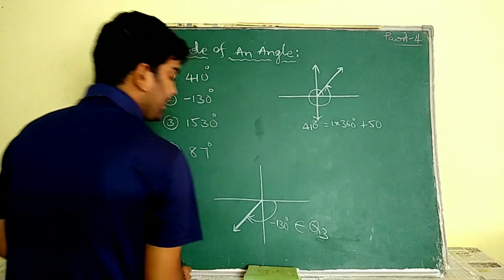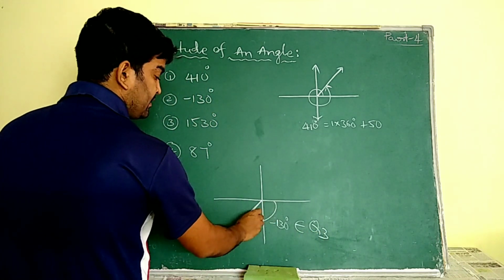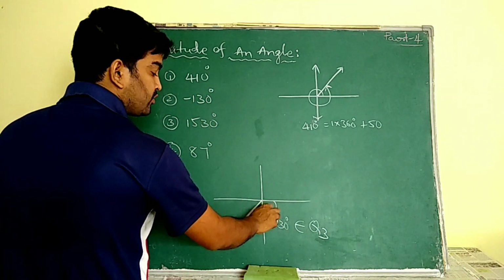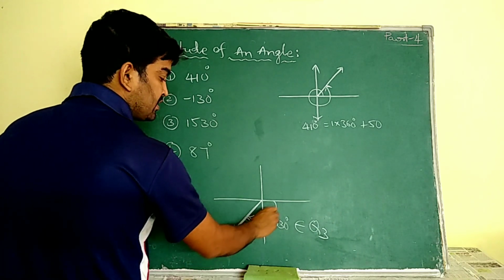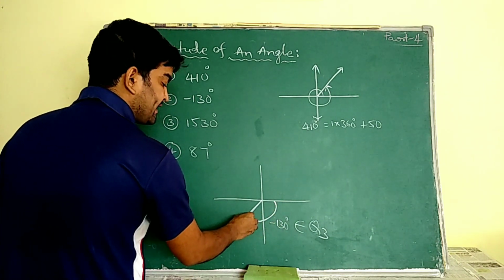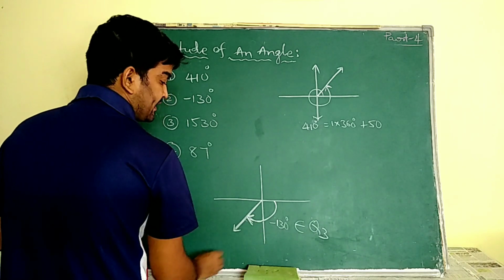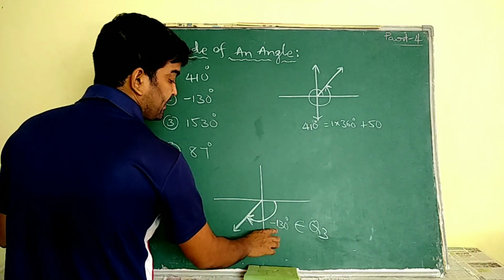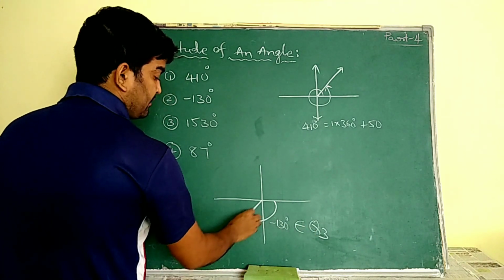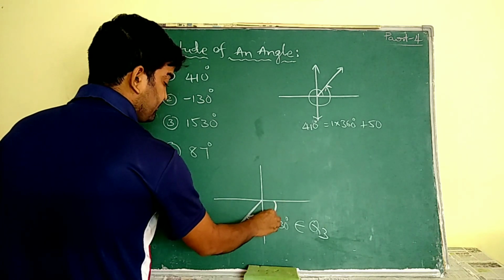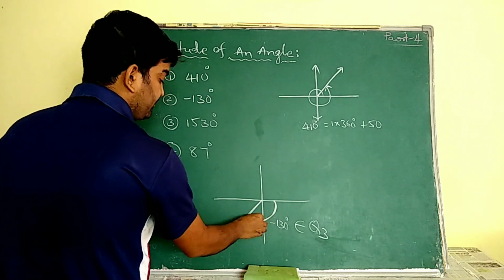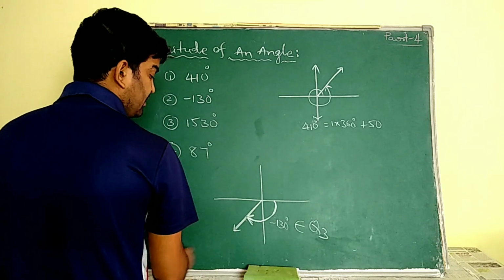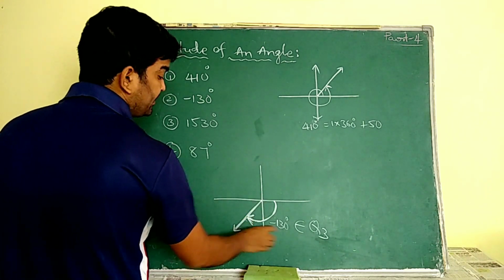In the clockwise direction we measure the angles as negative. So minus 130 belongs to quadrant 3, because up to this we know 90, and by adding 40 to that 90 it becomes 130.